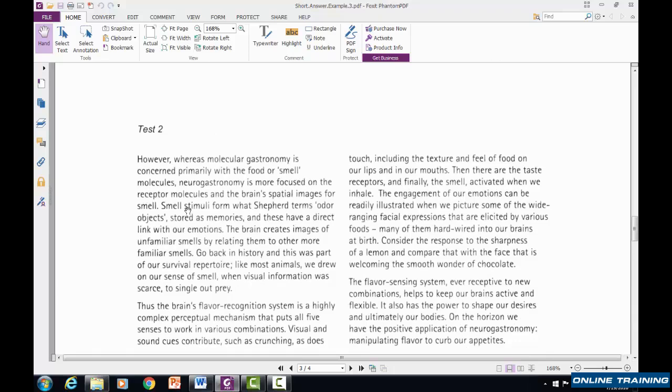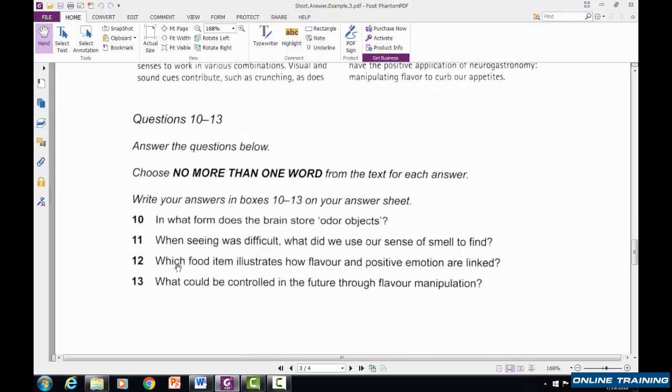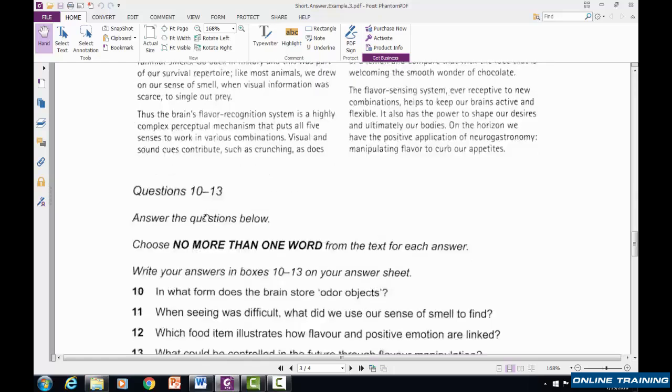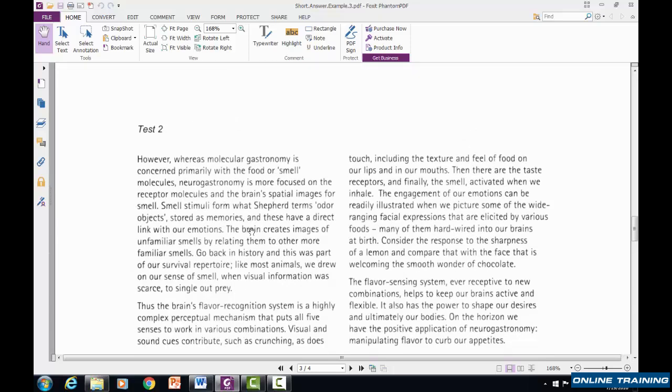All right, so smell stimuli form what Shepard terms odor objects, stored as memories. That's our answer right there, memories. Because it says, in what form does the brain store odor objects? They're stored in the form of memories. So the answer to number 10 is memories. They're stored as memories.